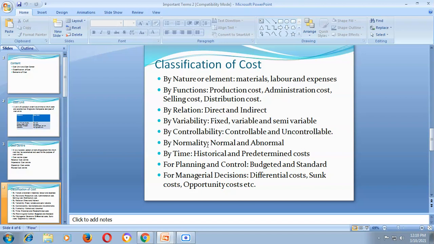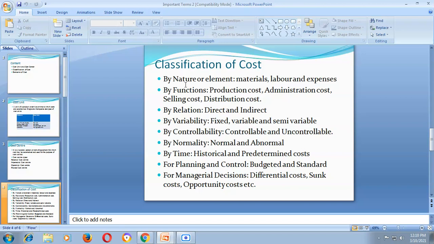This classification will be made on the basis of nature, function, relation, variation, controllability, normality, planning and control, and finally managerial decisions.